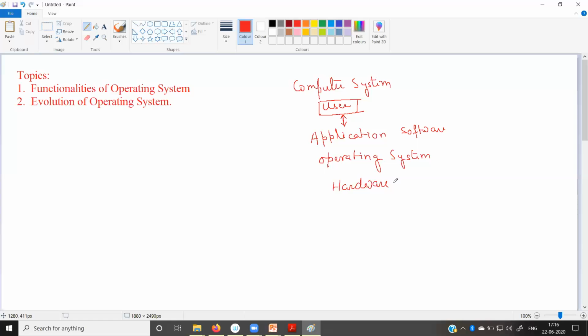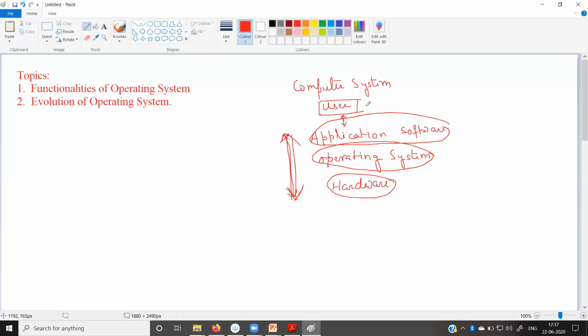So mainly there are three layers of the computer system. The innermost, the lowermost layer, is called the hardware. Then above hardware there is another layer which is called the operating system, and above operating system there is another layer which is called the application software. And the flow of information is top to bottom and bottom to top, that means both ways. So this is a both way information flow.